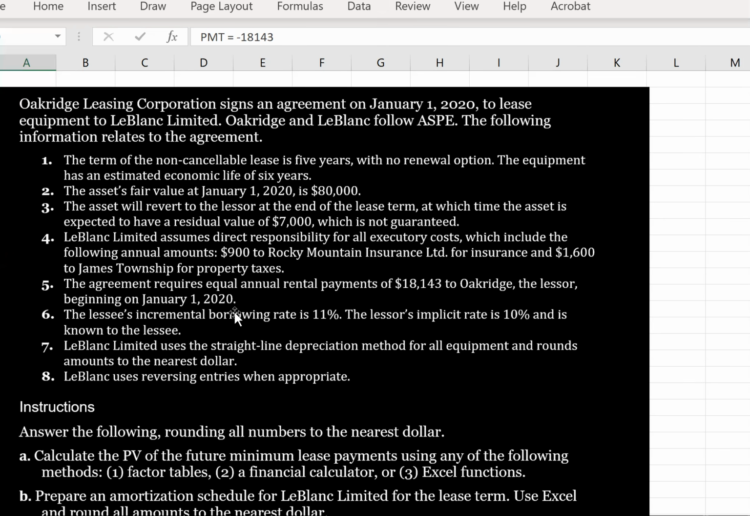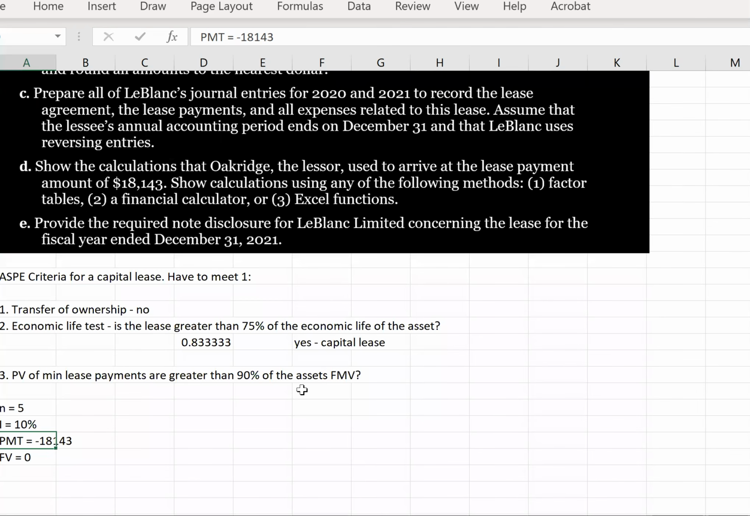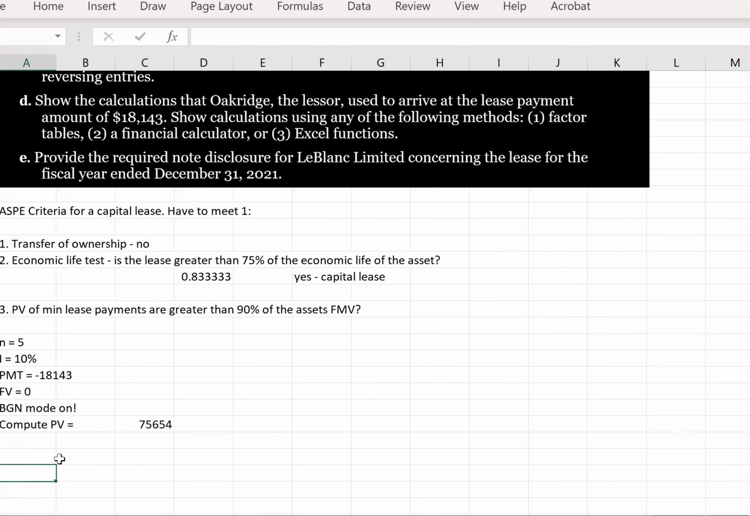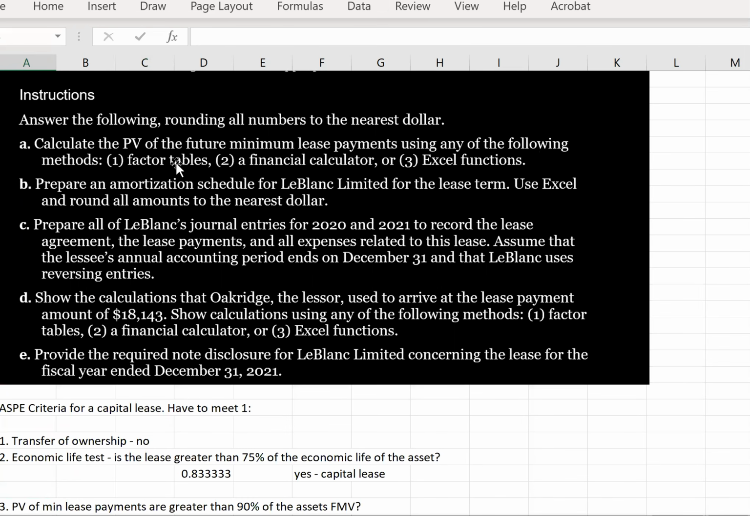But because of the way that this is worded, that they have direct responsibility and they pay these amounts, it means that there's nothing we need to take out of the lease payment. So using this $18,143 is okay. Remember to make sure that we have begin mode on and compute our present value. We are going to get $75,654 as our present value. Okay, so we've calculated the present value, which was the first one.